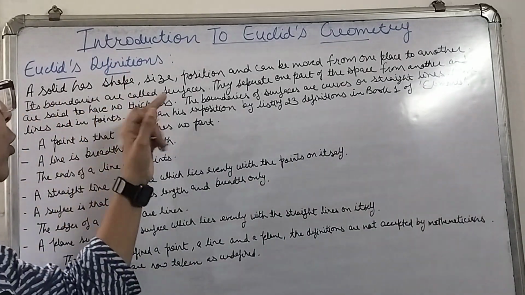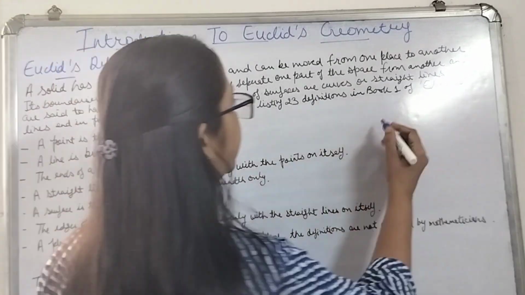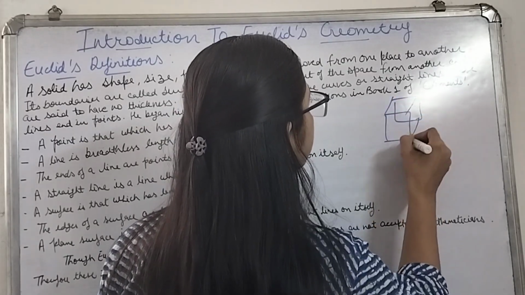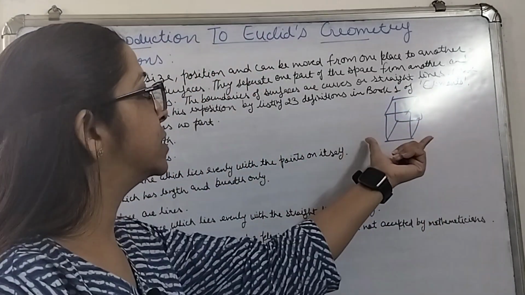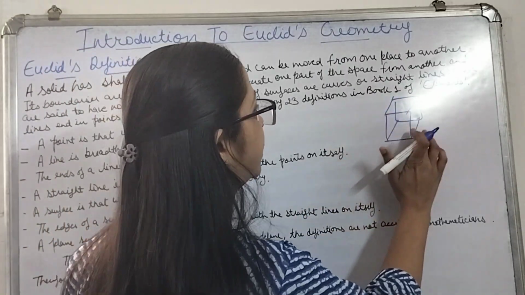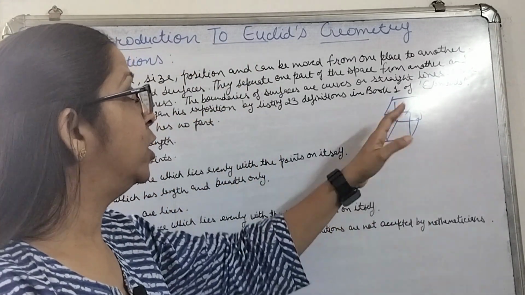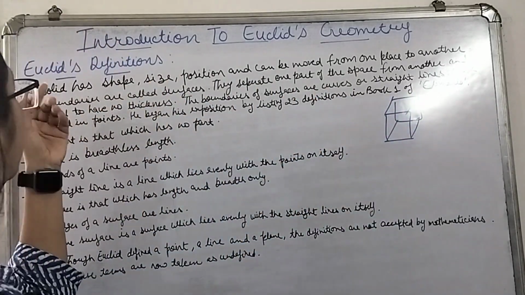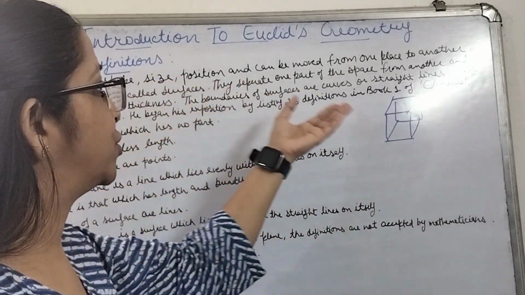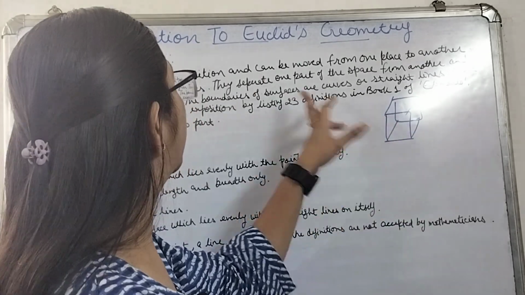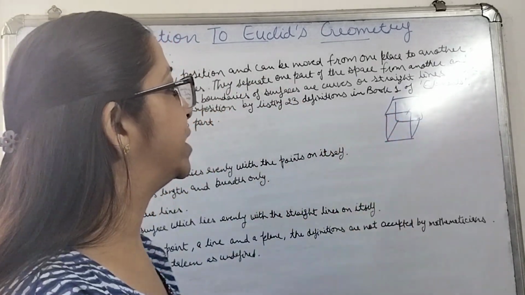Its boundaries are called surfaces. Suppose I say that this is a solid, a cube. The boundaries of this solid are its surfaces. As we say, in a cube there are 6 surfaces. So similarly, according to Euclid, a solid has shape, size and position, and we can move it from one place to another.